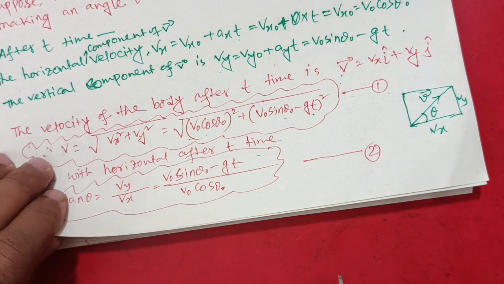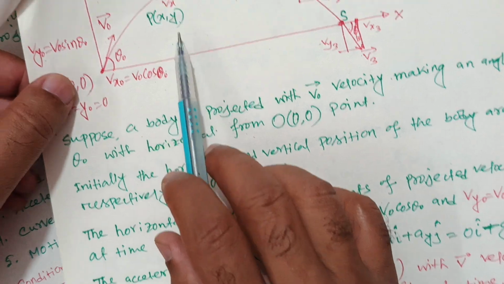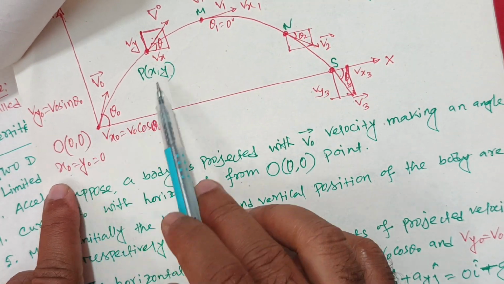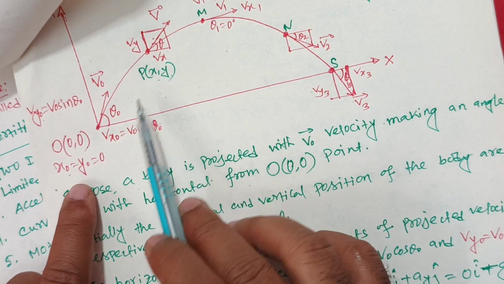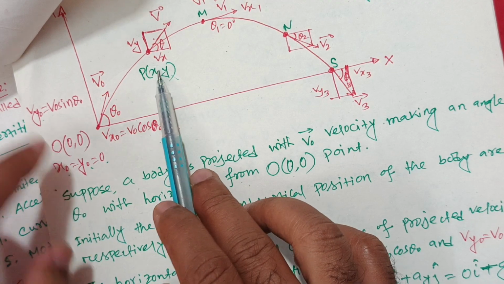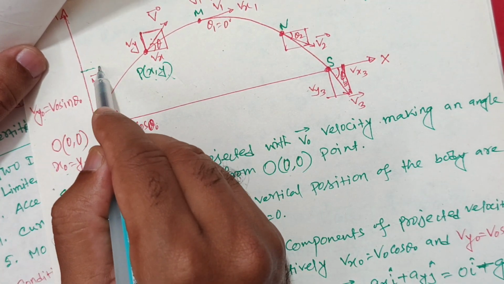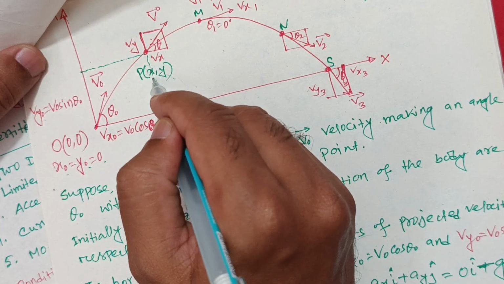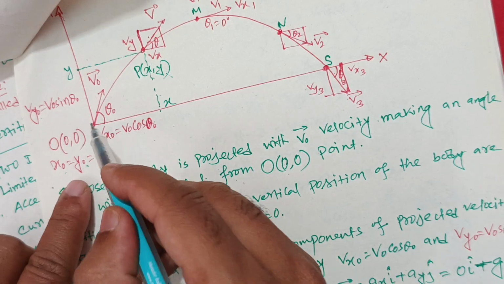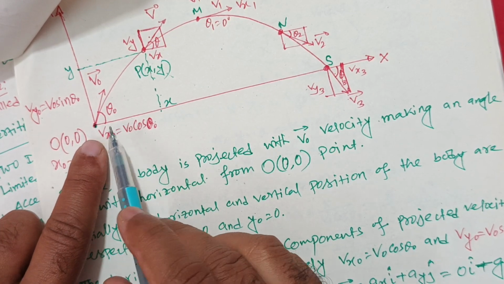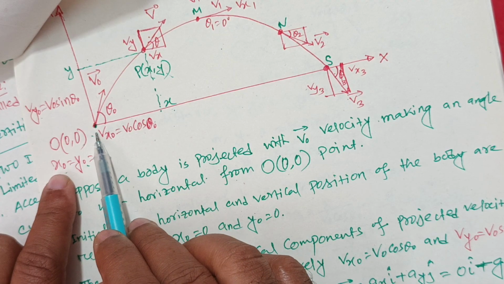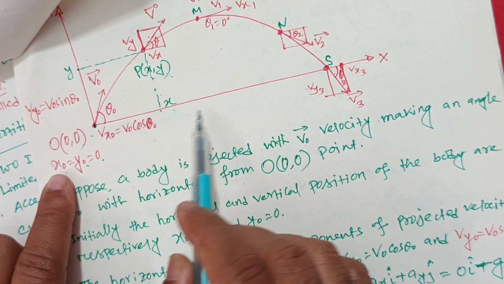Now after time t, the body reaches point P of (x, y). The initial position of the body along the x axis is x naught and the final position is x, and the initial position along the y axis is y naught equal to 0, but the final position is y. That means you can indicate the position along the x axis and y axis. Suppose this is x and this is y. Initially the body is at point O of (0, 0), that is x naught equal to 0, and finally x, so x minus x naught is the distance after time t along the x axis direction.